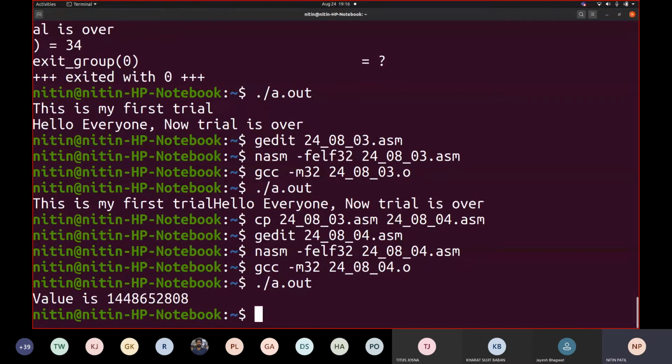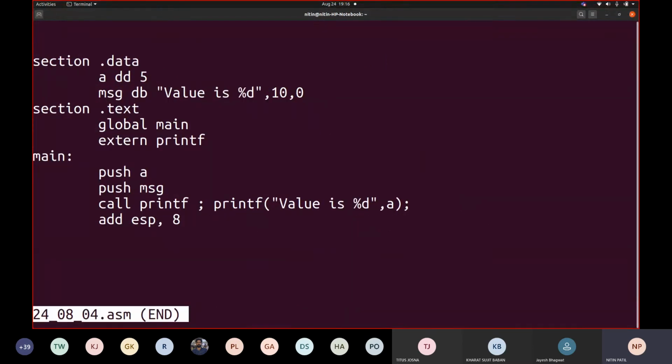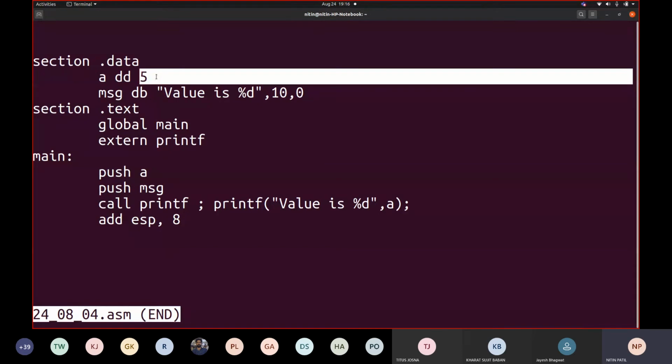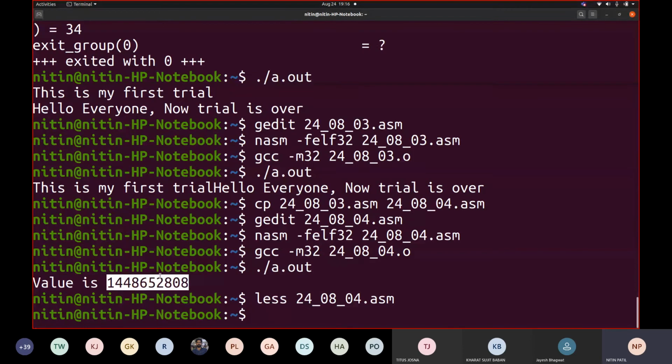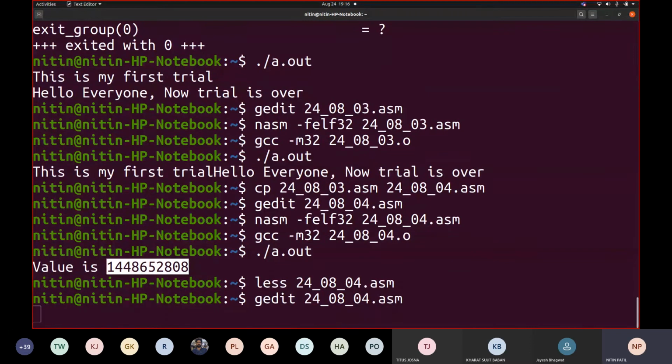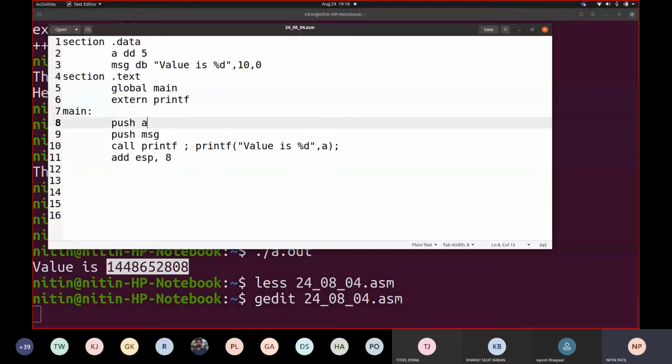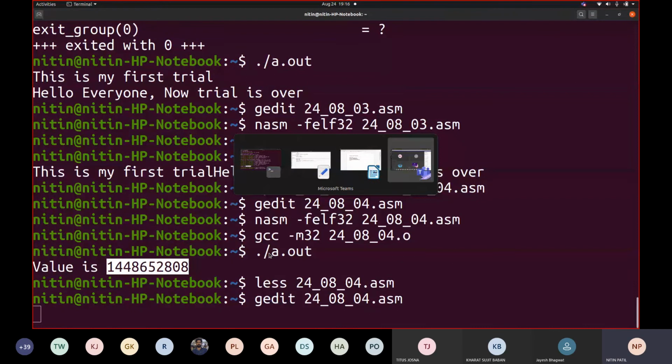It looks like a value such as 14486 and so on. Have we given this value? Rather, no. We gave a simple value. What was the simple value? We gave 5. Let us see this. What value did we give? 5. But it took what? Here it took this value. Now let me make a small change in my code. I will write only that one. So let us see.